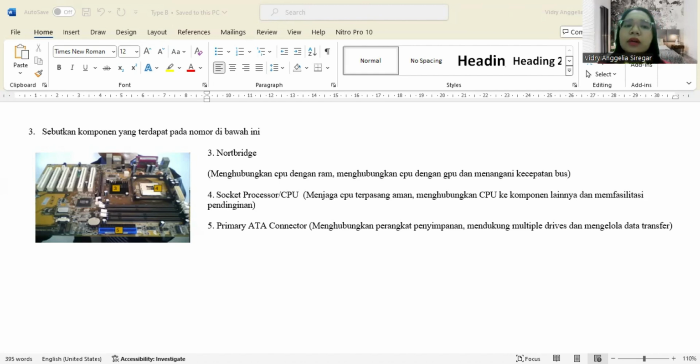The primary ATA connector typically allows connection of two devices per cable, one as master and one as slave. This allows flexible configuration to add more than one storage device.